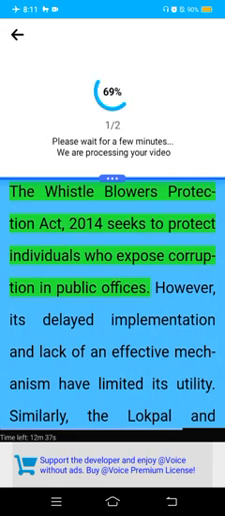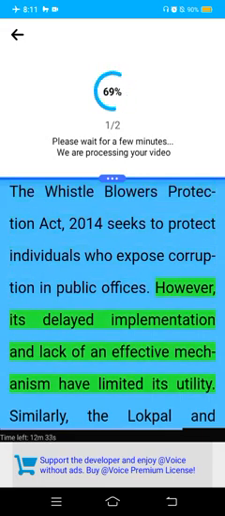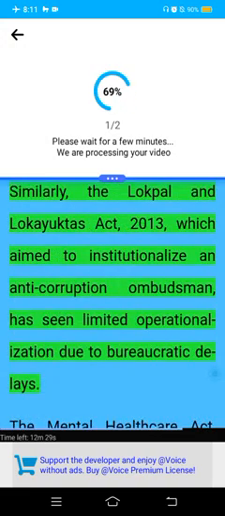The Whistleblowers Protection Act, 2014, seeks to protect individuals who expose corruption in public offices. However, its delayed implementation and lack of an effective mechanism have limited its utility. Similarly, the Lokpal and Lokayuktas Act, 2013, which aimed to institutionalize an anti-corruption ombudsman, has seen limited operationalization due to bureaucratic delays.